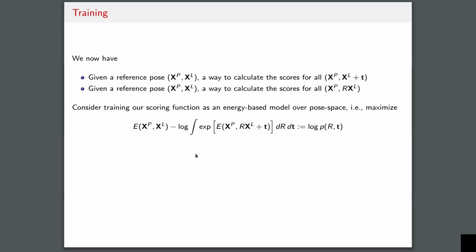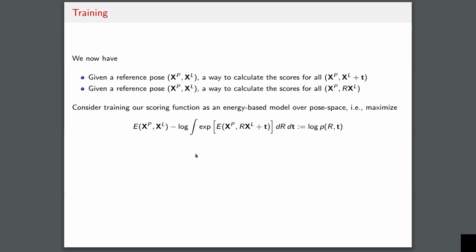So ideally, what we would like to do, and maybe what we can do, is we can train this as an energy-based model, right? Because normally training an energy-based model is hard because we don't have access to the partition function, because that's expensive to evaluate. But if you have the value of the scoring function or the energy for all possible rotations and translations of the ligand, you can directly evaluate the partition function, right? It's just a six-dimensional array of numbers which you now have to sum. So that would be very nice.